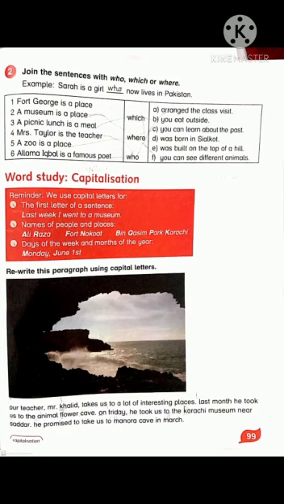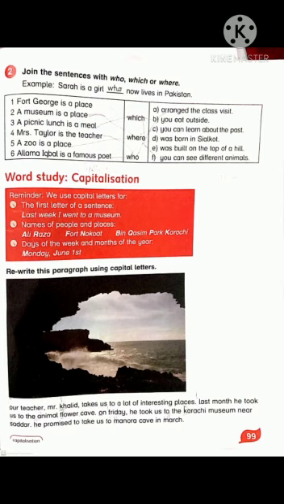So no need to write it again, but here in your book you will cut down the first letter, which is written in small, and make it capital. Like here we have "our teacher". It is the first word of the sentence, so you will cut small o and write capital O. Our teacher, Mr. Khalid: M will also be capital and K will also be capital.